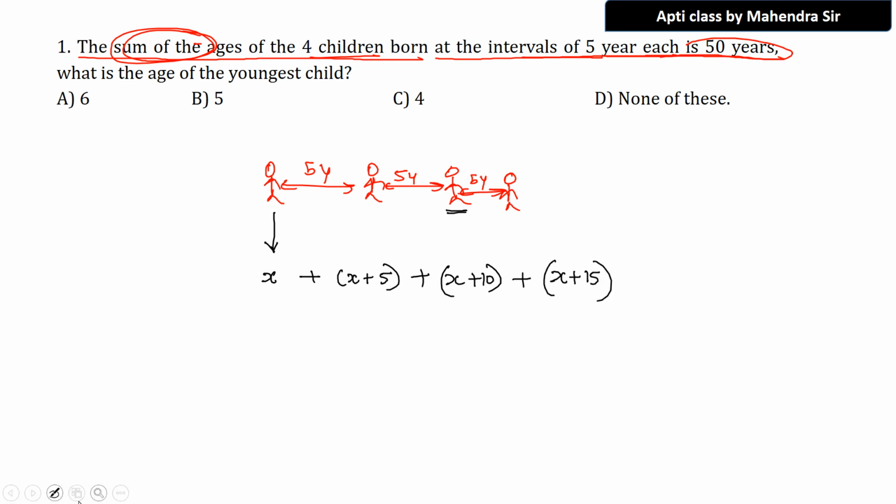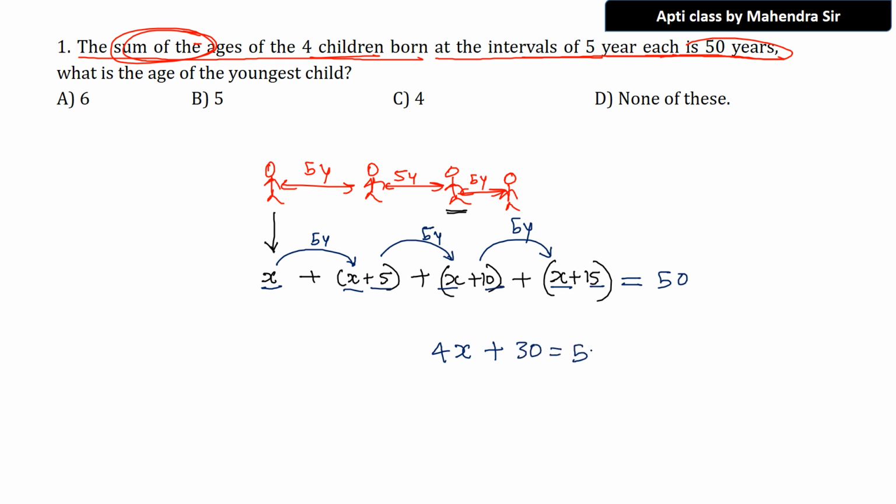I will change the color so that you will understand now. Okay, super. So from year to year there is 5 years gap. From year to year 5 years gap, and from year to year there is 5 years of gap. That is what they told. Now if you add all these things, you should get 50. So very simple. x total 4x, plus 5 plus 10 plus 15, that is 30, is equal to 50.